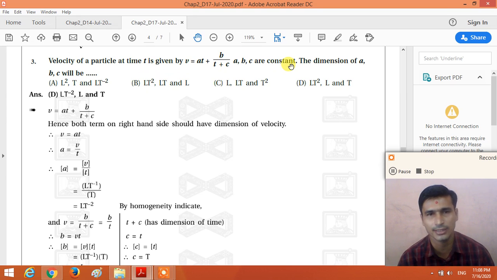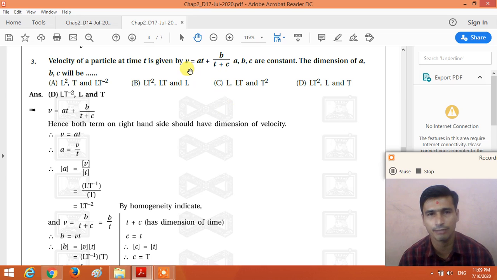The equation of velocity is given to you. V is equal to at plus b divided by t plus c, and we find the dimensional formula of constants a, b and c. So here, dear student, you know that in addition or subtraction, all the terms have the same dimensional formula, right?